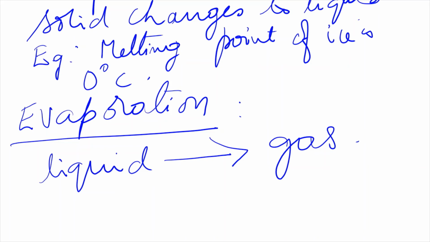There also it is liquid to gas only, but it happens on supply of heat. At a particular temperature the water starts boiling and evaporating, and that point is the boiling point. For water it is 100 degrees. We will come to it slowly. First let us learn about evaporation.